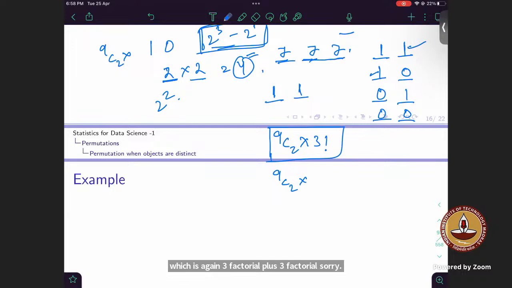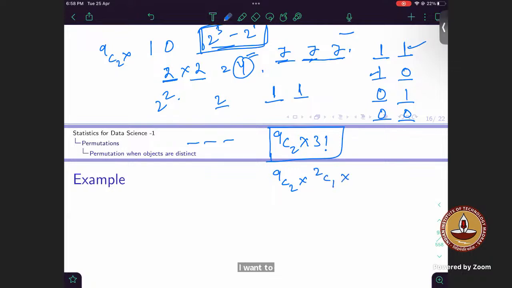But isn't this an easier way: once I've chosen 2 numbers out of 9 possible numbers, now out of 2 numbers, because it's kind of given to us that I have to use 2 digits, right? And I have 3 places. So compulsorily 1 digit will be repeated. So out of these 2, I can choose 1 digit which I want to repeat. That can be done in 2C1 ways. Correct. Can I do that? Yes. So there are different approaches to it, but I'm just trying to find out which is more practical for us.